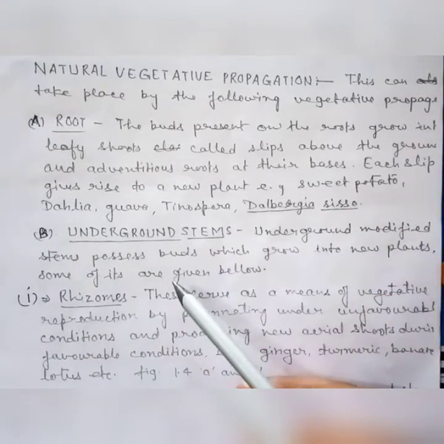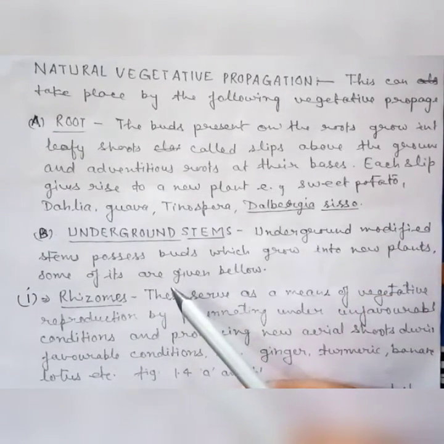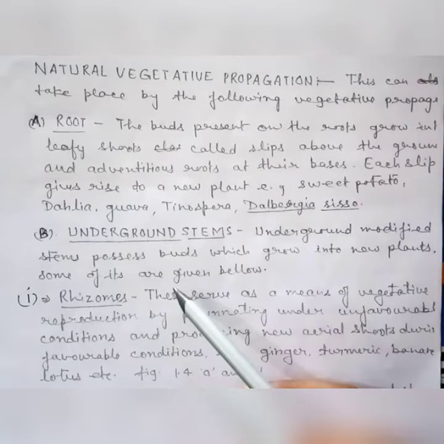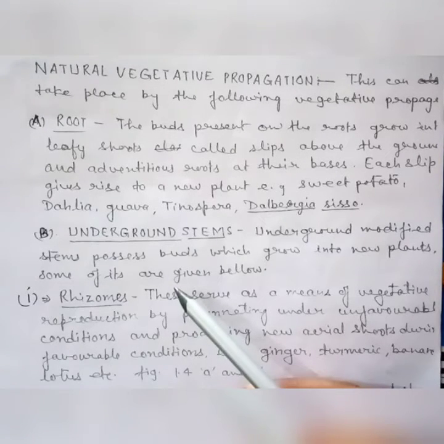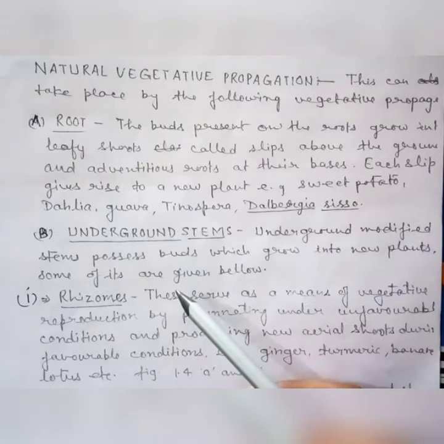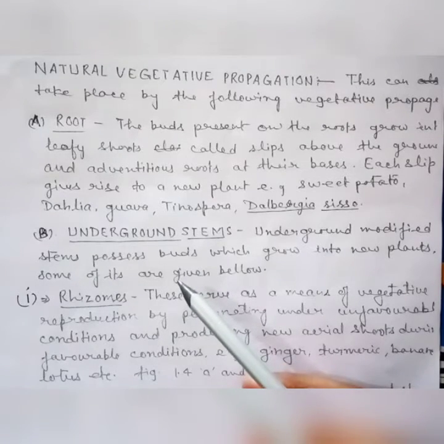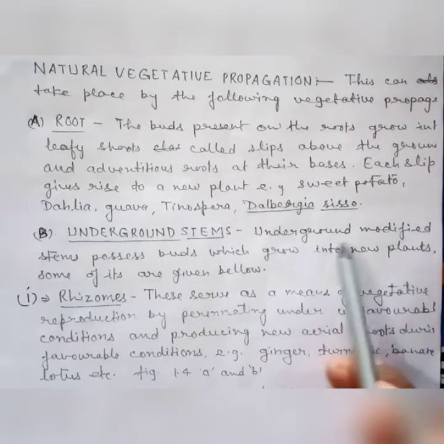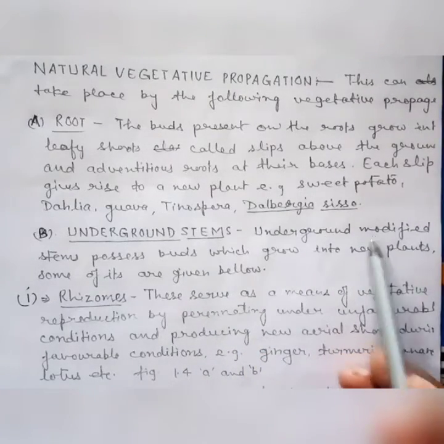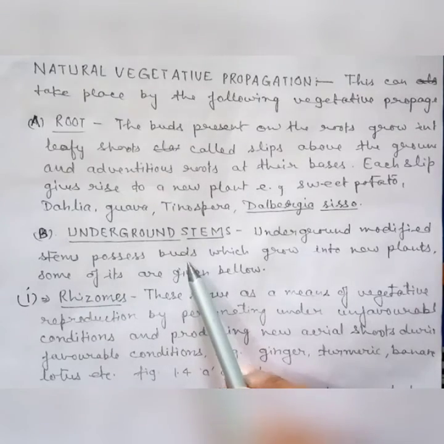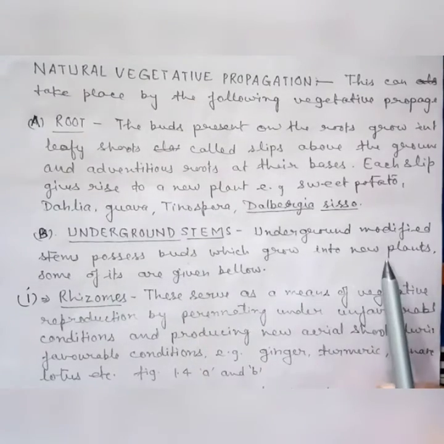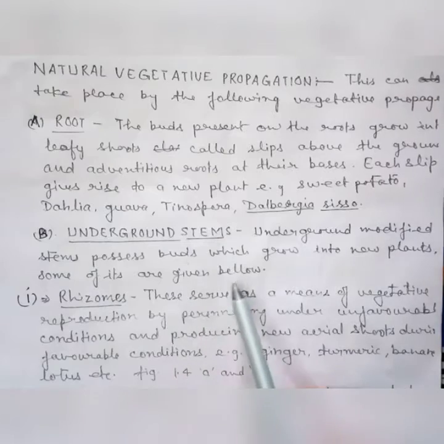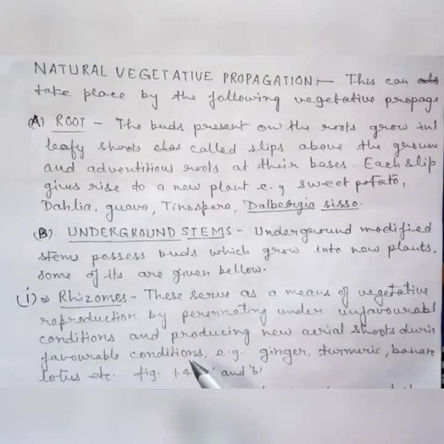Second, stems. We all know that stems are of two types. One is the underground stem, and the other, present above the soil, is called the aerial stem. First of all, the underground stem. Underground stems, when modified and possessing buds, grow into new plants. Some of them are given as follows. Write that.